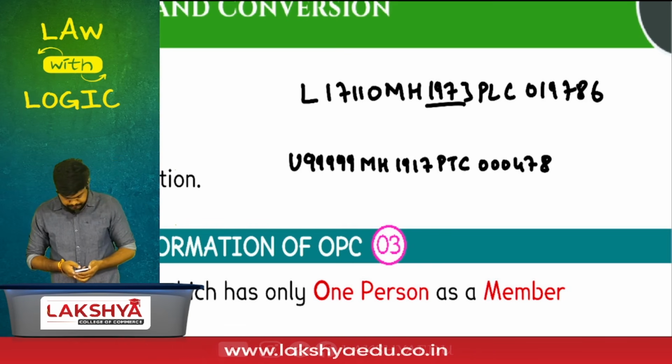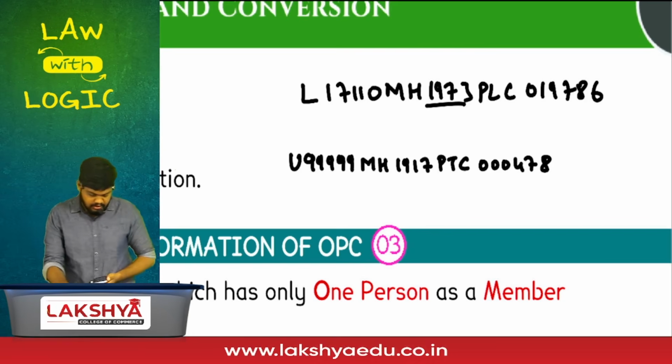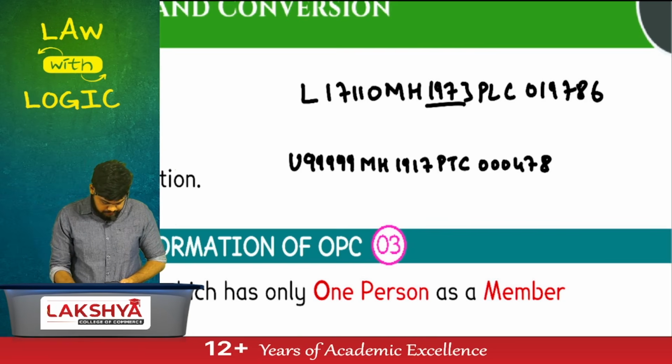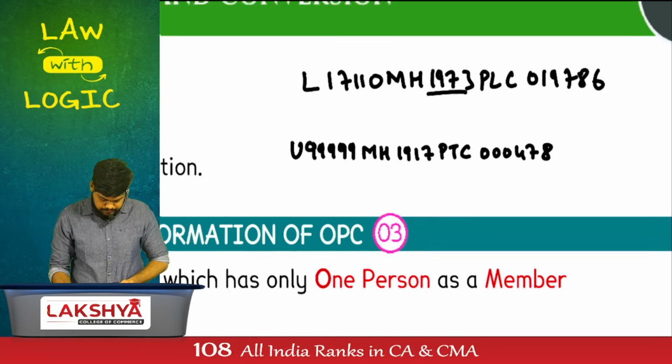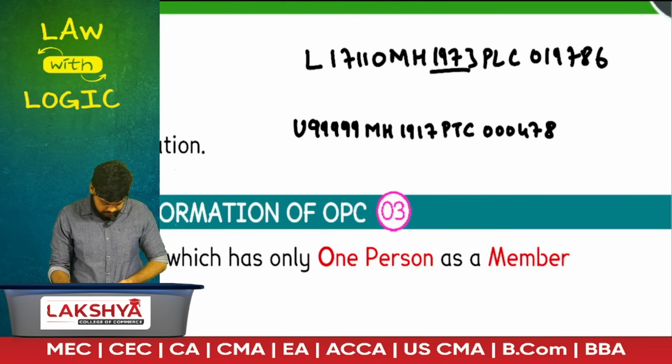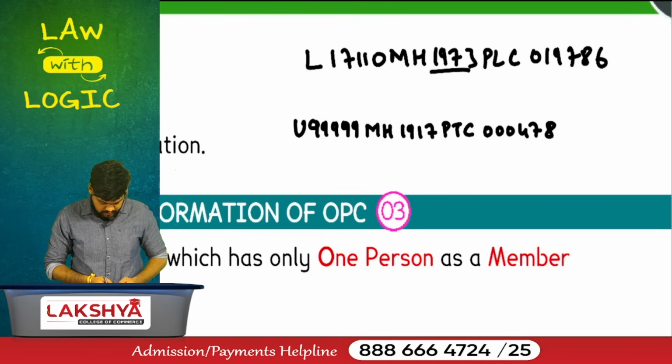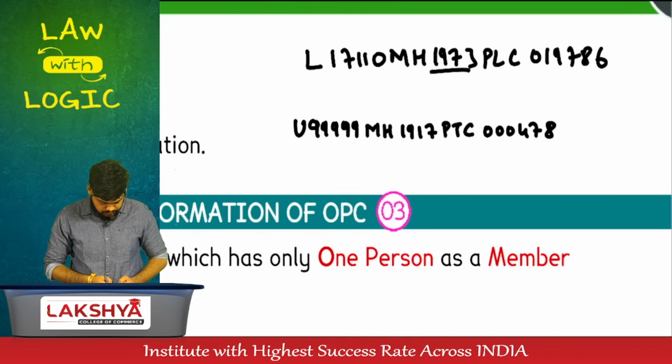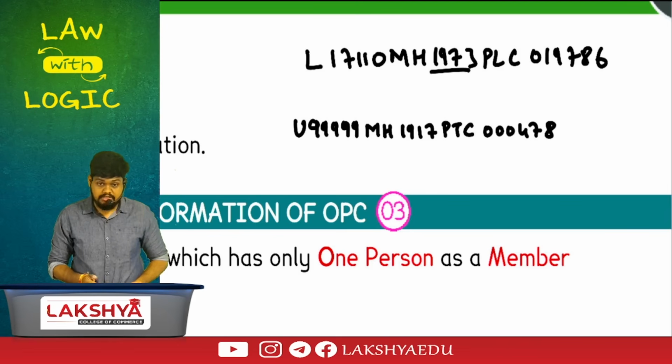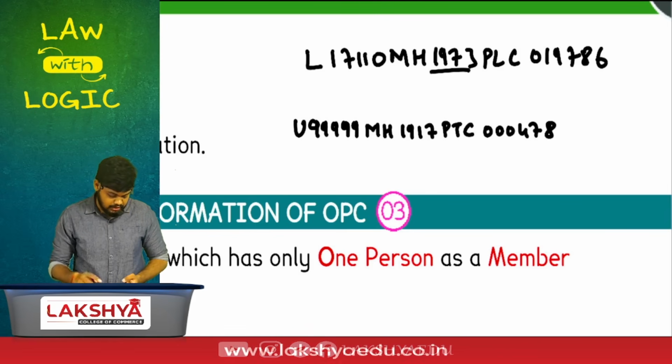Get this also. Which company? Unlisted company. Where is it incorporated? Maharashtra. Which year? Which type of company? And the registration number is 478. It is Tata Sons, one of the biggest companies in India. It is still a private company, Tata Sons. Tata Group is listed, Tata Sons is unlisted.